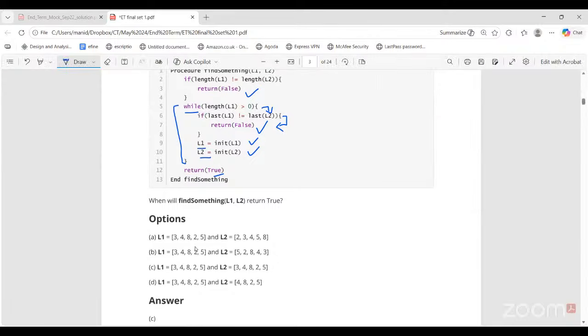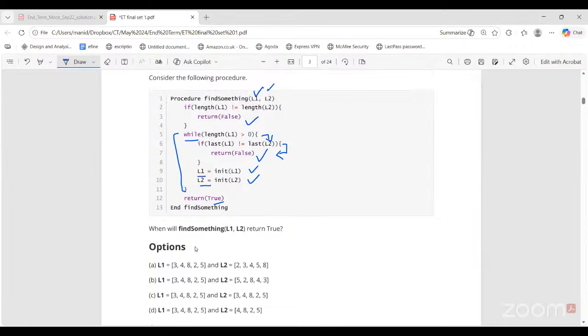See, first option, L1 and L2. First, our criteria is that they have to have the same length. These are same length. This is fine. But when I come and set the while loop, last of L1, last of L2, this is 5, this is 8. So 5 and 8 are not equal, directly false you return. This is not correct.